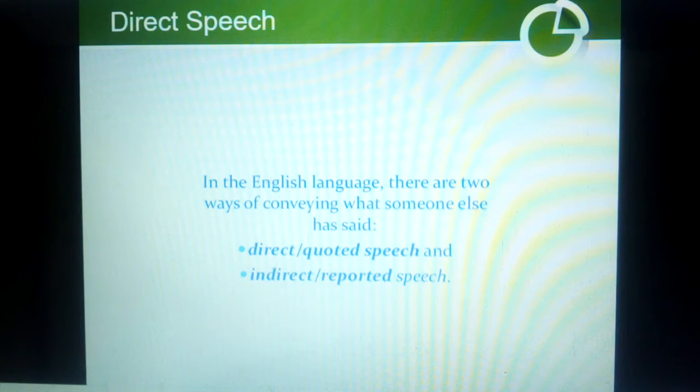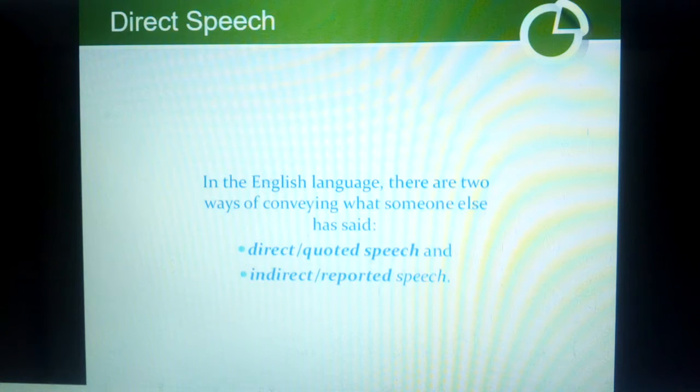Direct speech. In the English language, there are two ways of conveying what someone else had said: direct or quoted speech and indirect or reported speech. In direct speech, we use quotation marks, while indirect speech is also known as reported speech.